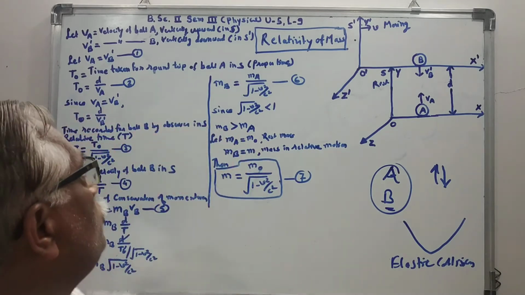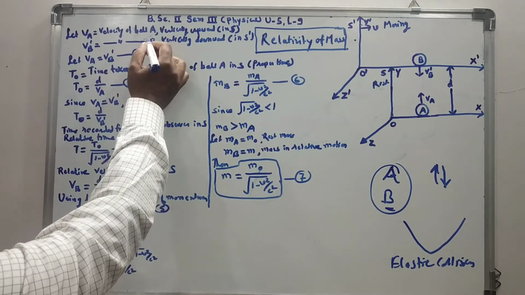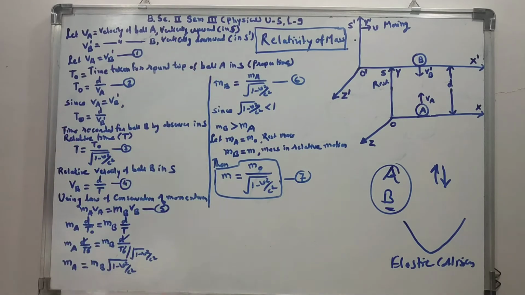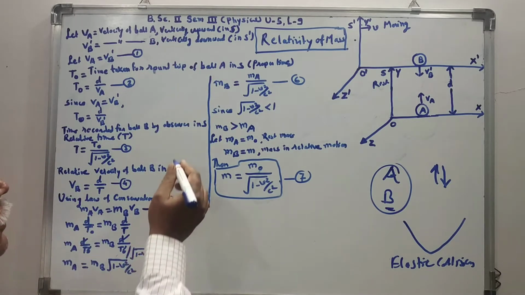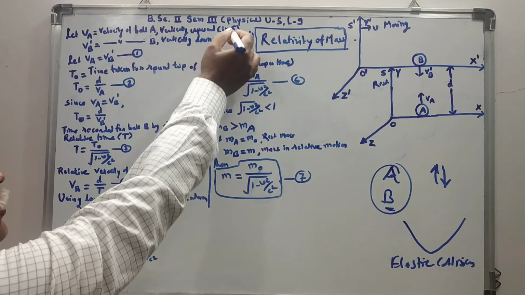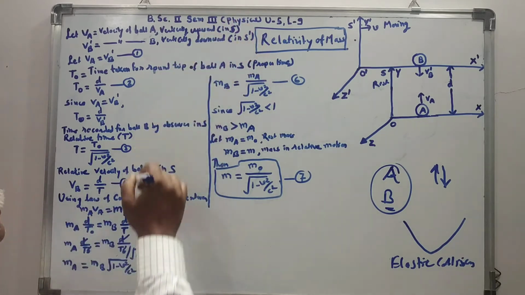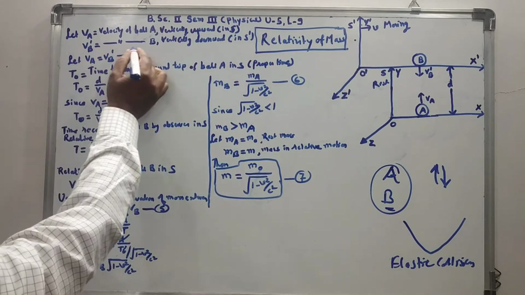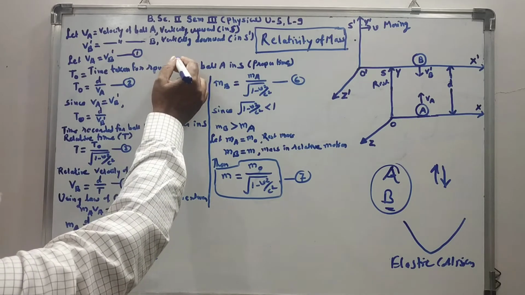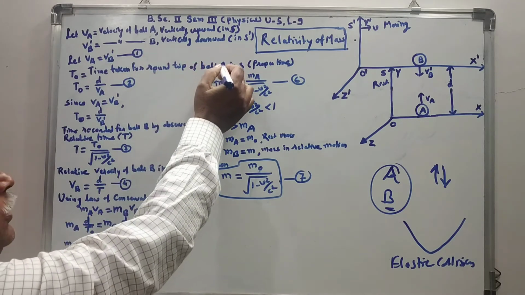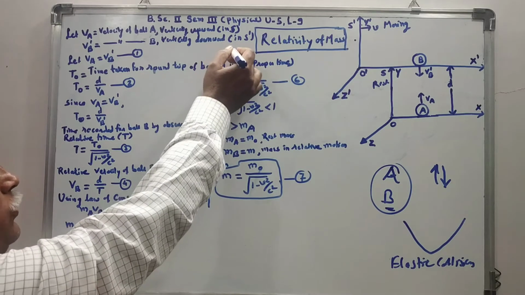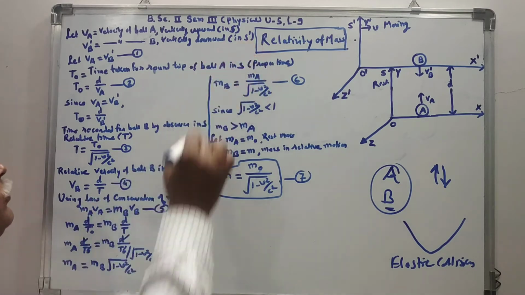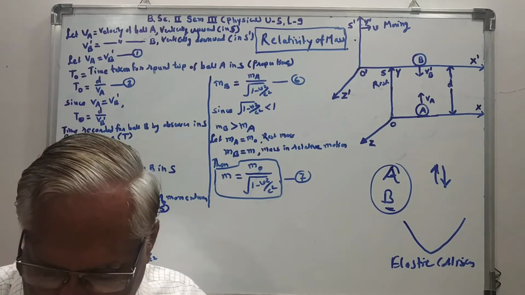Let VA be the velocity of ball A with which it is thrown vertically upward, as observed by an observer in the rest frame S, and VB dash be the velocity of ball B thrown vertically downward, as observed by an observer in the moving frame of reference S dash.